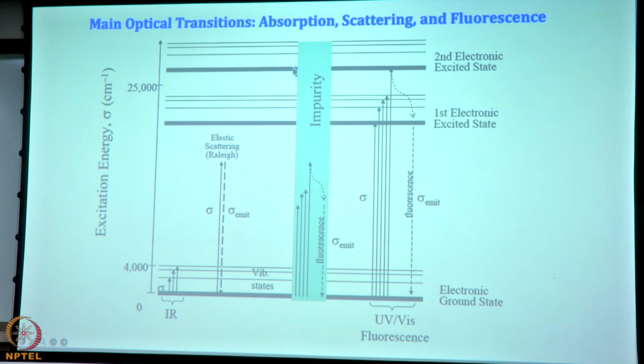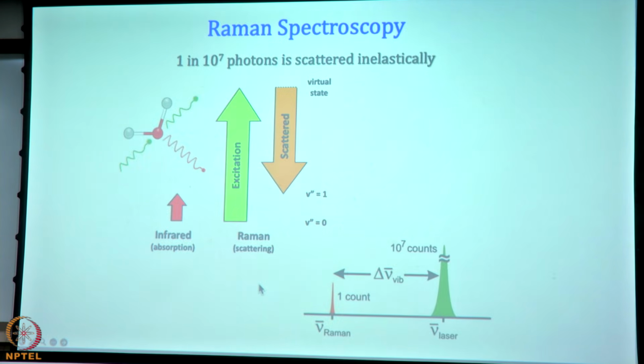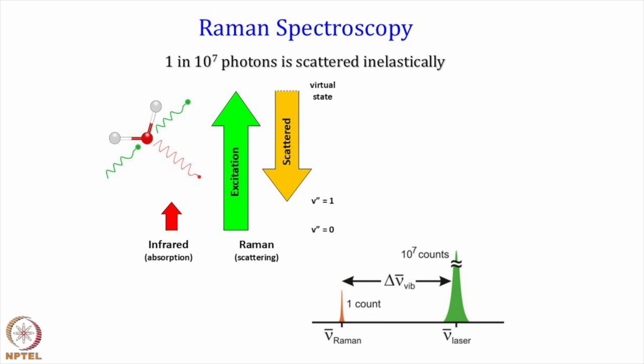But when we shine laser light, what happens is that the molecules go to some states and then undergo elastic scattering, which is called Rayleigh scattering, but some of them just do inelastic scattering here and here, and that is what we observe. So, 1 in 10 to the power 7 photons is scattered inelastically, very low. The rest go to some imaginary state and then come back as they are. That count is very low, and that is what we looked at in IR spectroscopy.